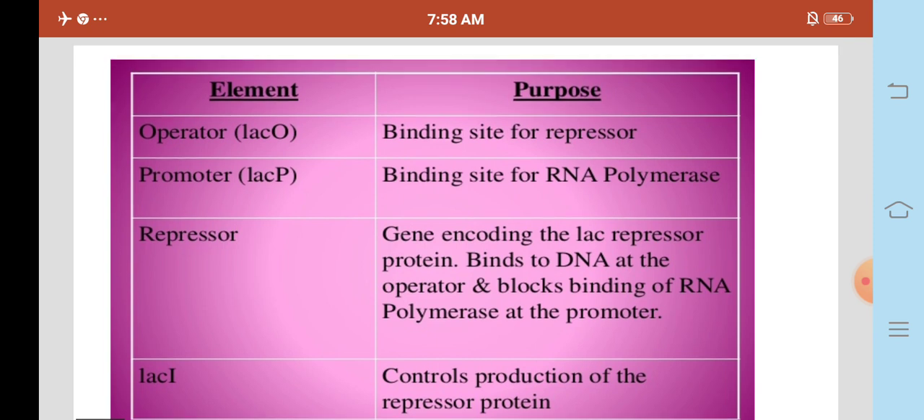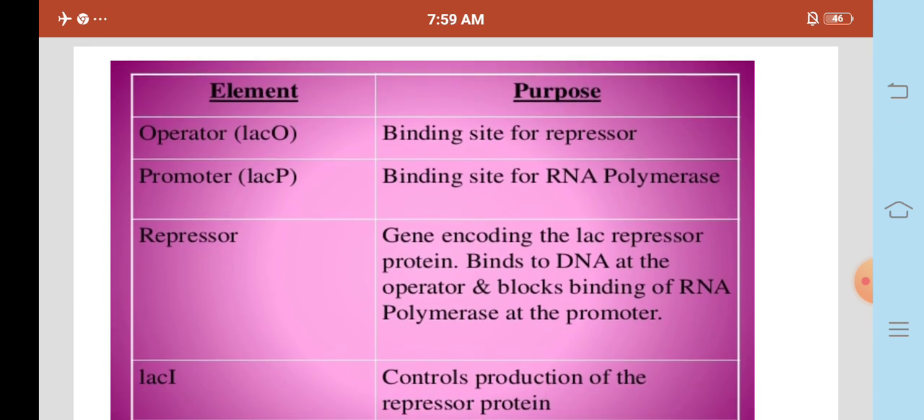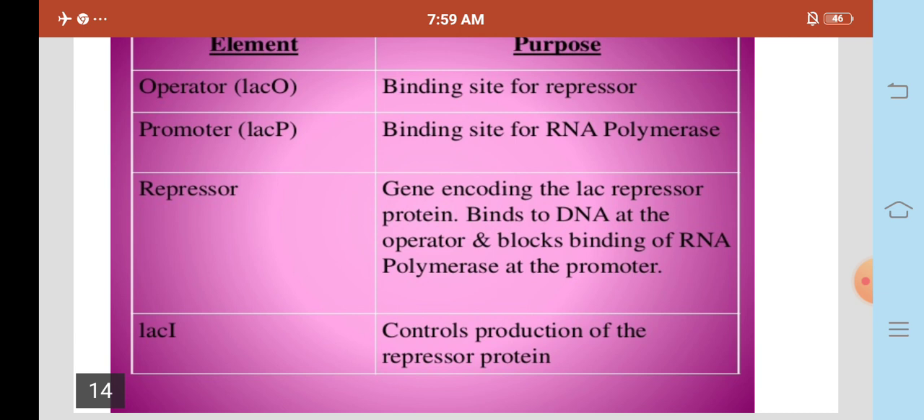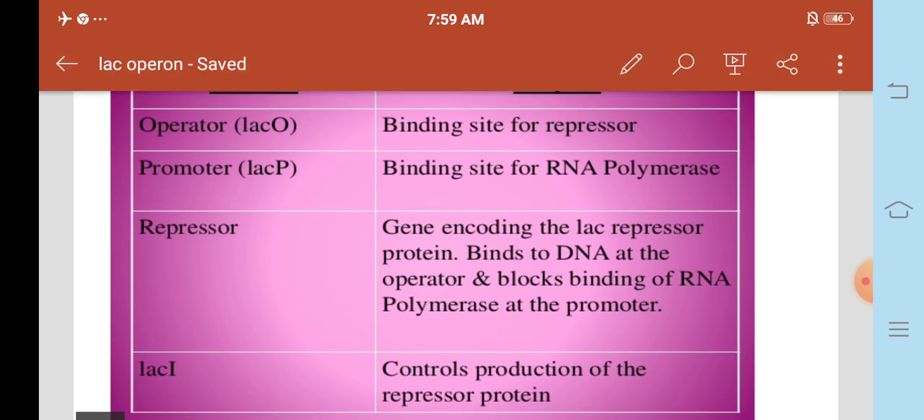The purpose: the lac operator is the binding site for the repressor, and the promoter is the binding site for RNA polymerase. The repressor gene encodes the lac repressor protein, which binds to DNA at the operator and blocks binding of RNA polymerase at the promoter. And the last one is lac I, which controls production of the repressor protein.